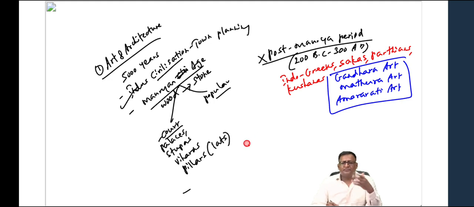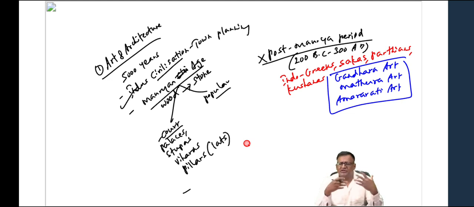Gandhara art was in the northwest portions of India, present-day Pakistan and Afghanistan. You have Kabul, Kandahar. In that area, we have the Gandhara school of art, which is basically a Greco-Roman school of art, which gradually got indigenized. Buddha began to be depicted like a Greco-Roman god. Buddha was given a mustache and a beard. He was given a robust, very well-built physique in the sculptures. So this is a distinct school of art which came into existence in the northwest portions of India.